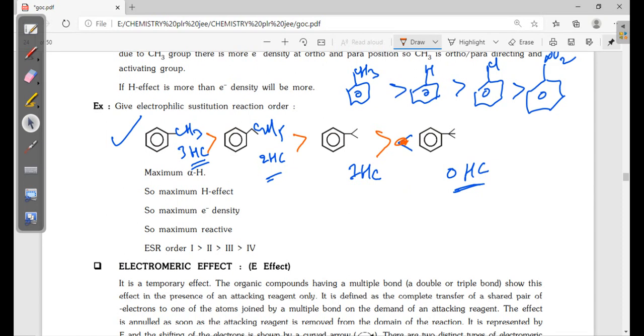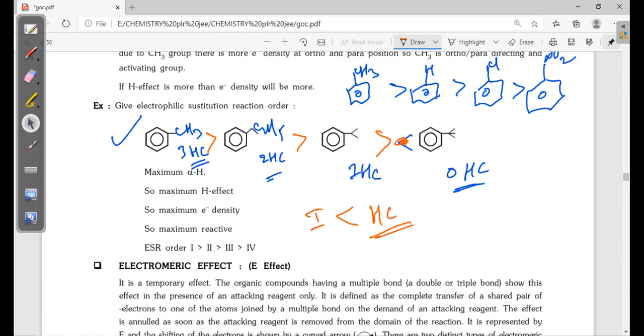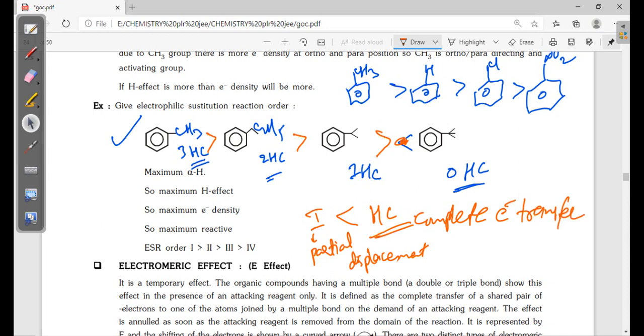Here the inductive effect is also there, but hyperconjugation is higher, because in hyperconjugation the electron is completely shifting, while in the inductive effect there is only partial displacement. Here there is complete electron transfer. Okay, in the next video we can discuss the electromeric effect.